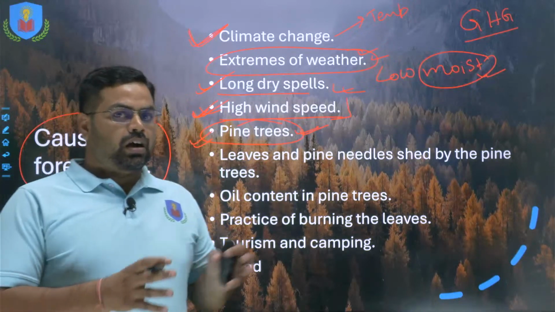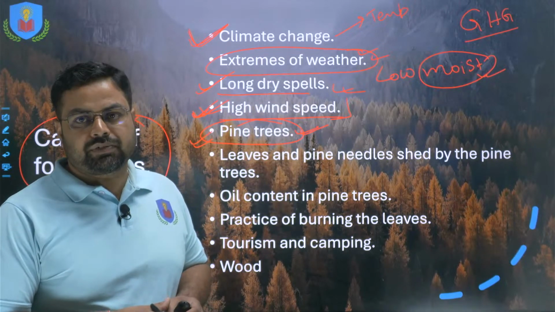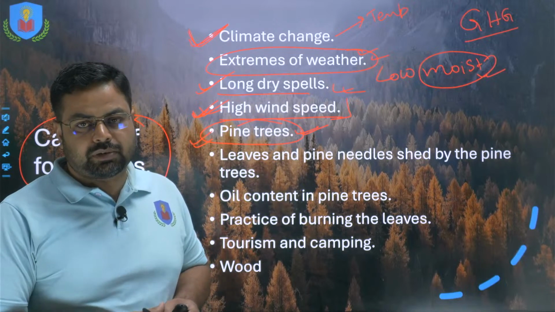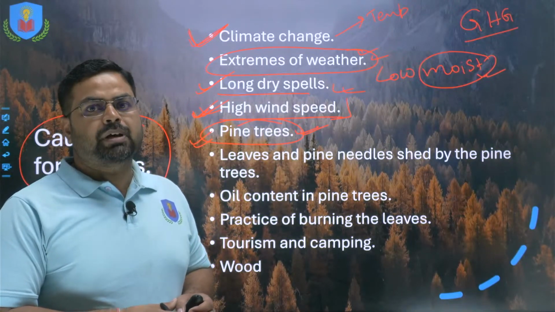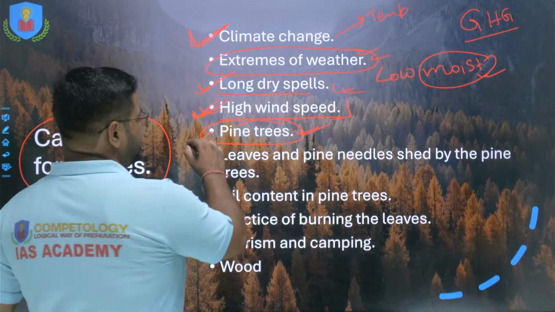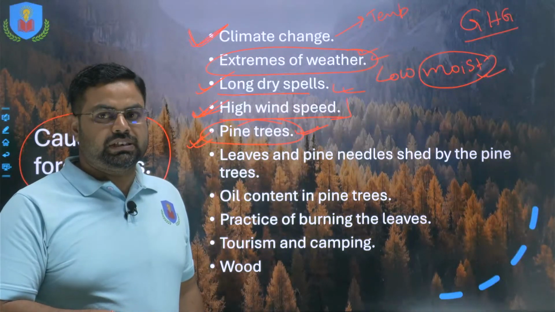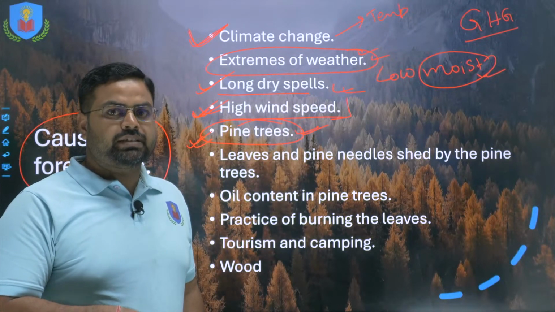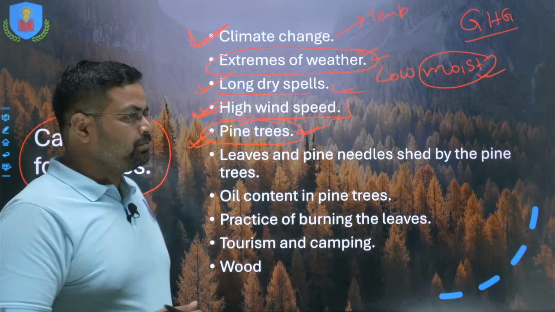These are a good input for the construction of the railways. Railway sleepers were being made from this, railway coaches were being made from this, as well as they were using this for paper pulp making also. And because of this, they planted this pine tree. So this was not native to this region, right? It is an exotic species that was brought by the Britishers, right?